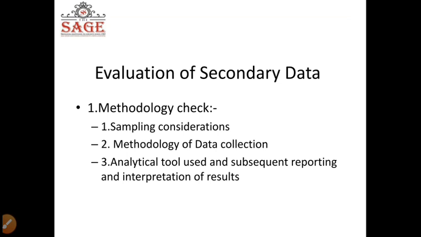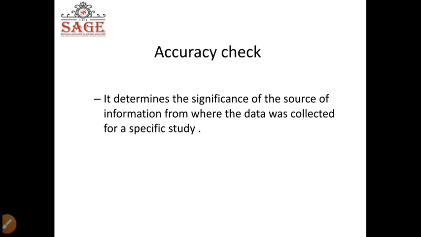The sampling consideration I've already explained in the previous slide, and it has been explained to you in Unit 3: how we collect a sample, what is the optimum way of collecting a sample, and how statistics helps you in collecting a good sample. Accuracy check of secondary data determines the significance of the source of information from where the data was collected for a specific study.